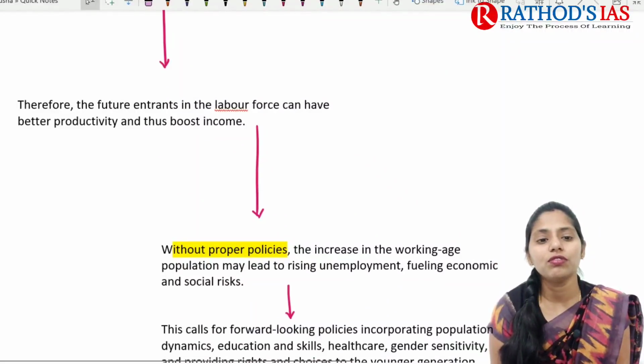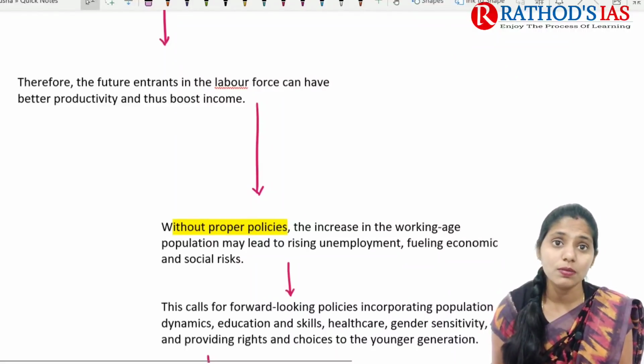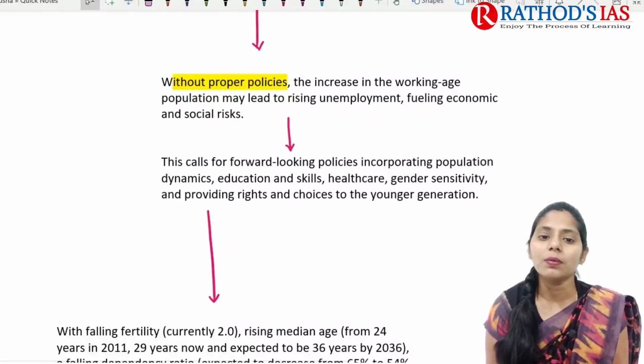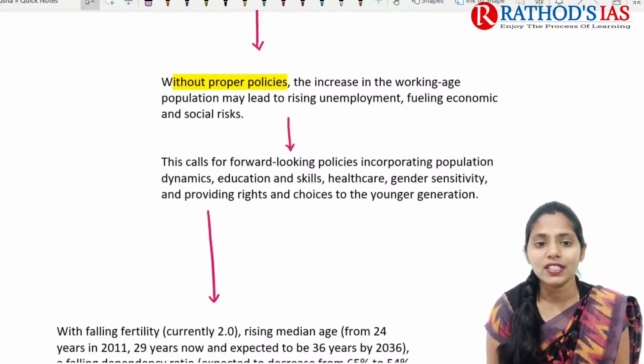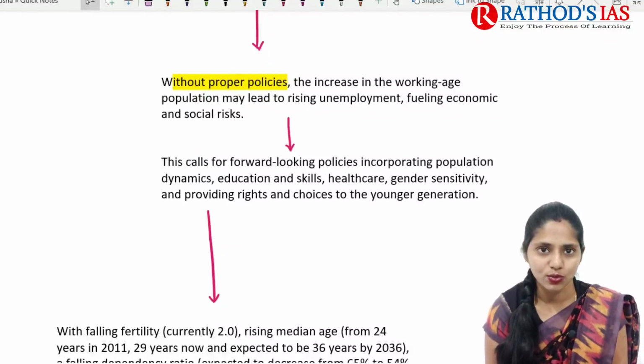So because of this, the future entrants in the labor force can have better productivity. Whenever we increase investment in our children, in future we can see better productivity, and it will also boost the income of that family and children. Without proper policies and without increasing the working age population, that will also lead to rising unemployment. And because of rising unemployment, that will lead to economic as well as social risk.